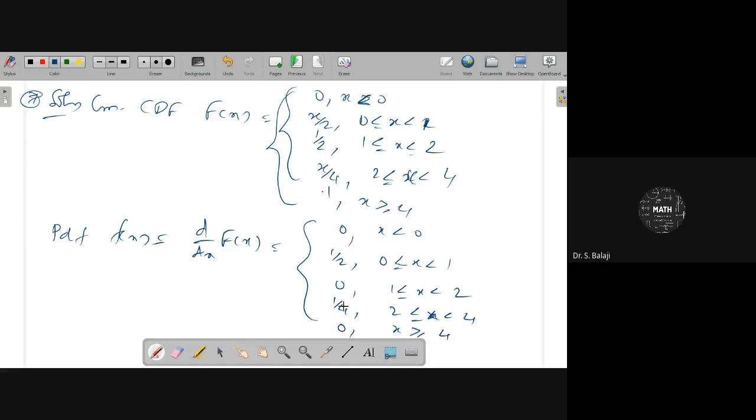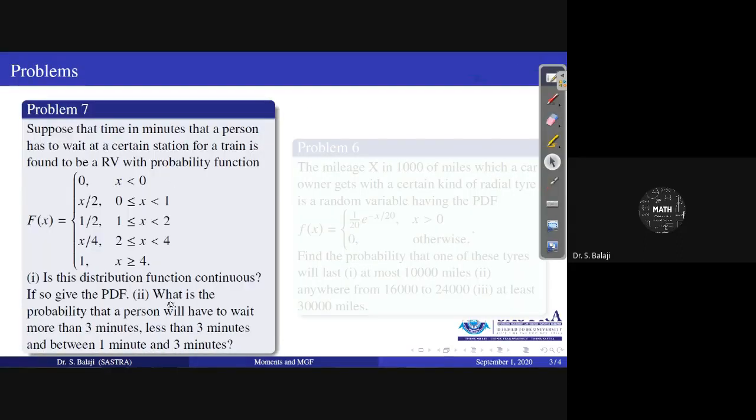This is the differentiation process, and this will be the PDF also. From this range, based on the question, you have to identify the corresponding relations. What is the probability that a person will have to wait more than 3 minutes? First one is more than 3 minutes here.